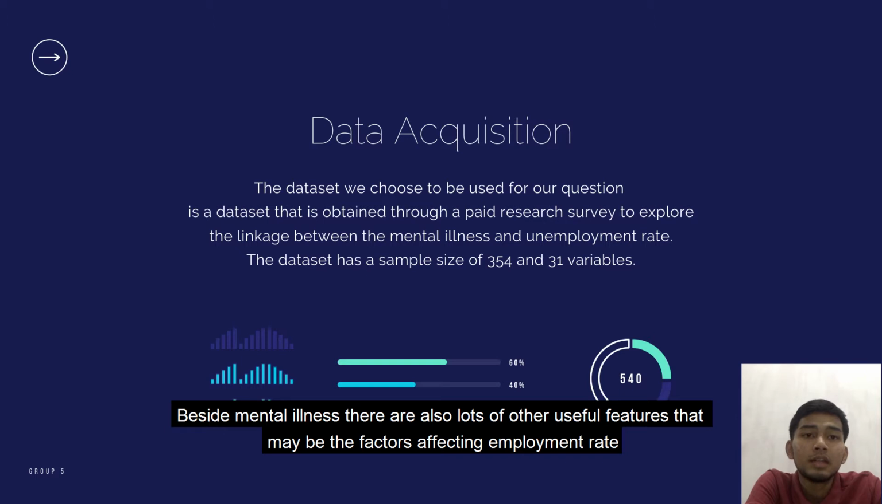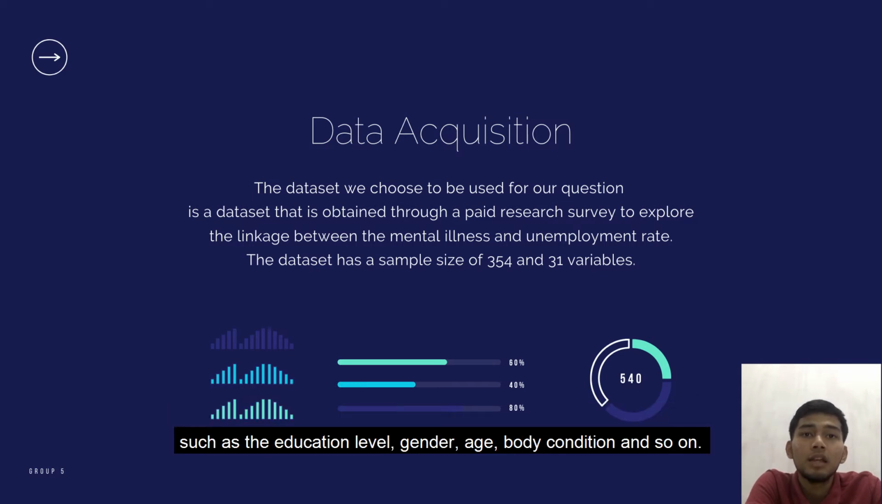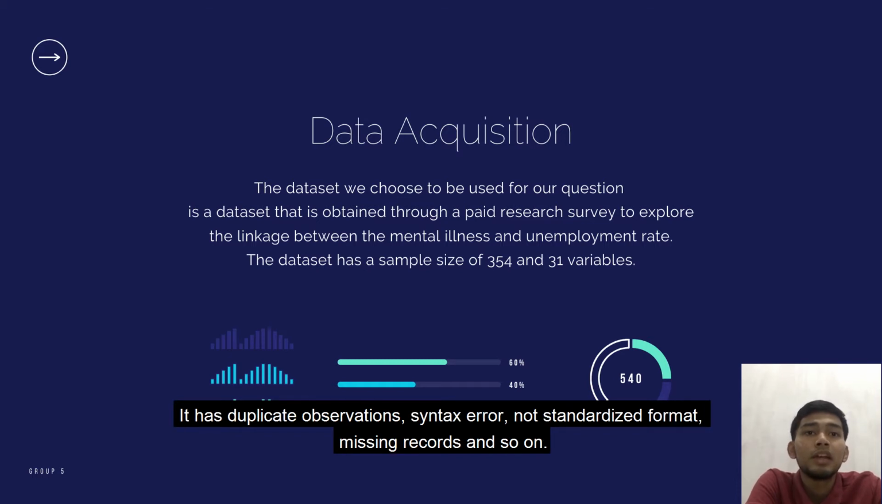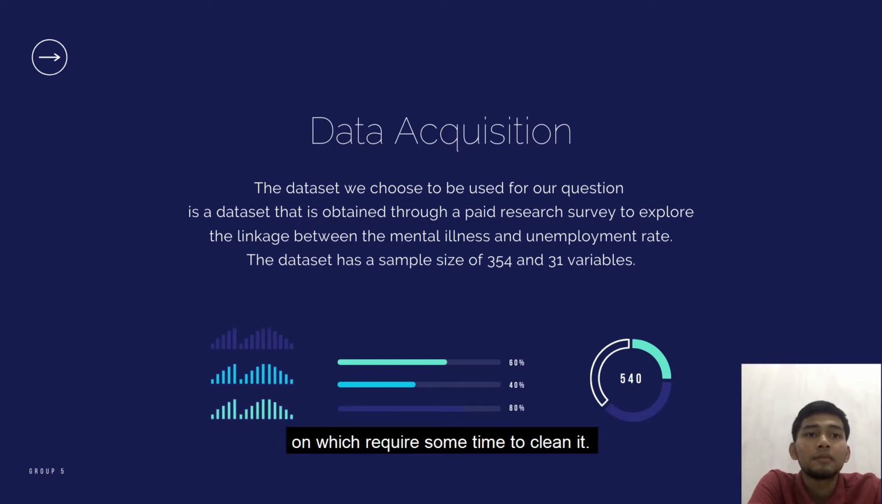Besides mental illness, there are also lots of other useful features that may be factors affecting employment rates, such as education level, gender, age, body condition, and so on. However, there is a fly in the ointment: the dataset is not clean. It has duplicate observations, syntax errors, non-standardized formats, missing records, and so on, which require some time to clean. The dataset is in the format of an XLSX Excel file.